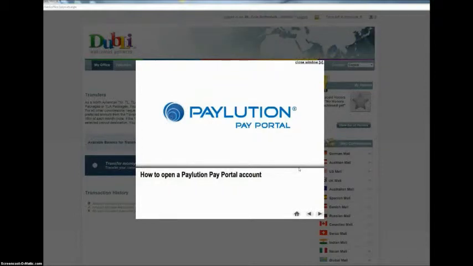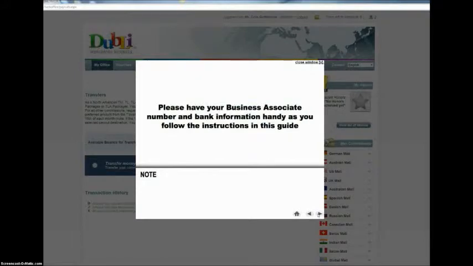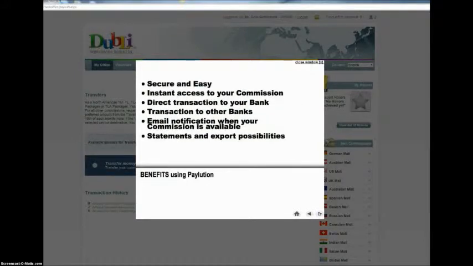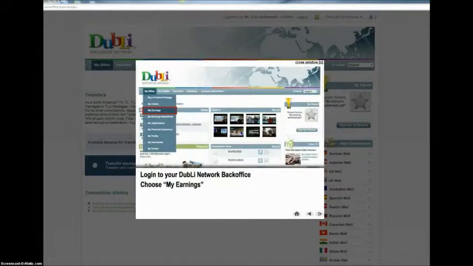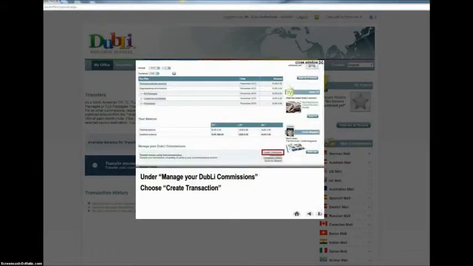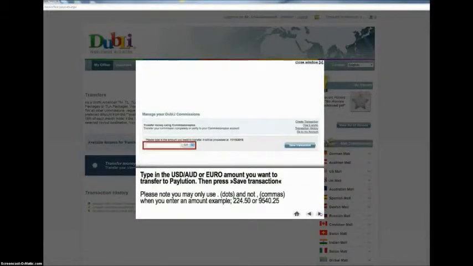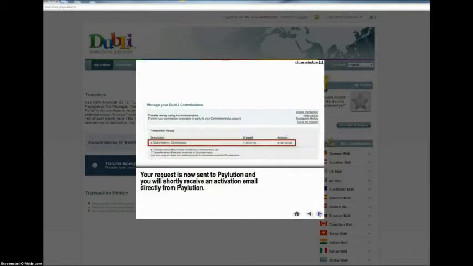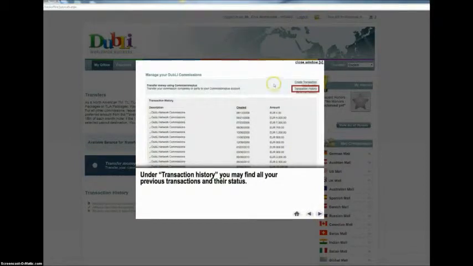Now, the commissions are handled for Dubli by a company called Paylution. Paylution handles a lot of commissions for a lot of different companies. And this tutorial will literally walk you through exactly what you need to do to set up your commissions account correctly, when to do it, how to do it, what the process is, where to go. It's very clearly laid out here for you. And all new business associates probably need to go through this tutorial a couple of times, but it's going to walk you through everything.